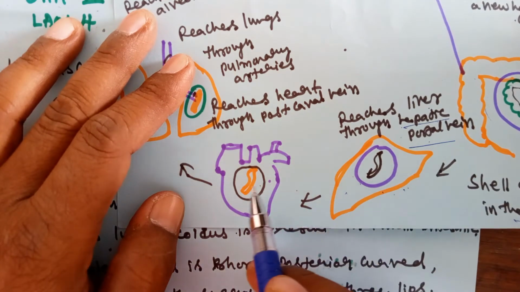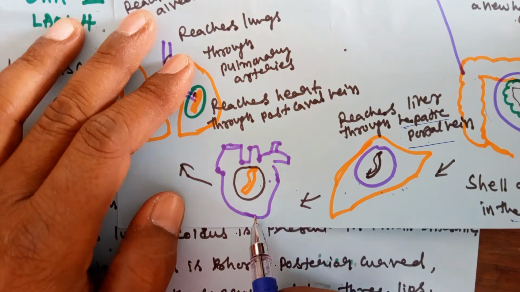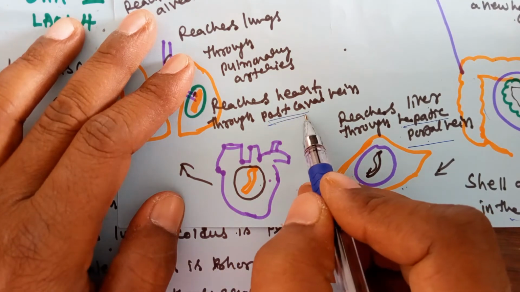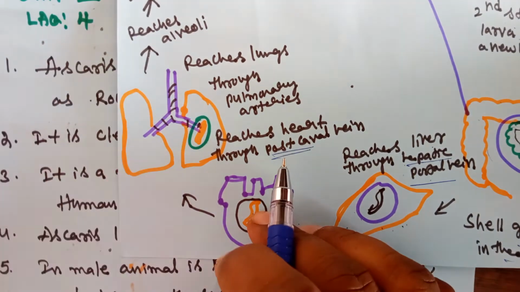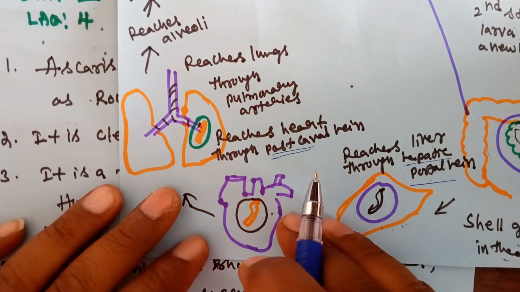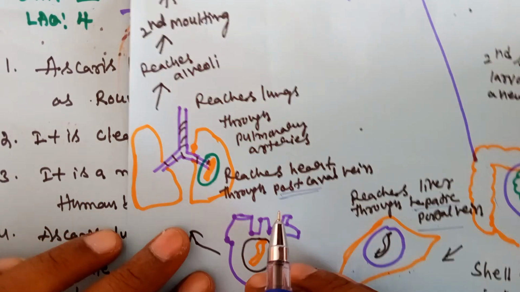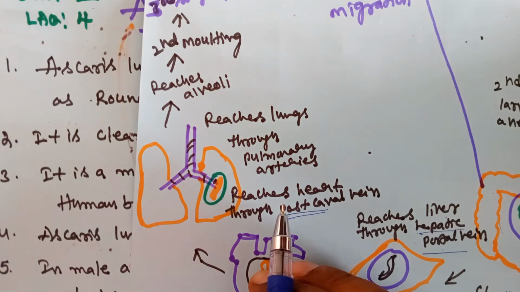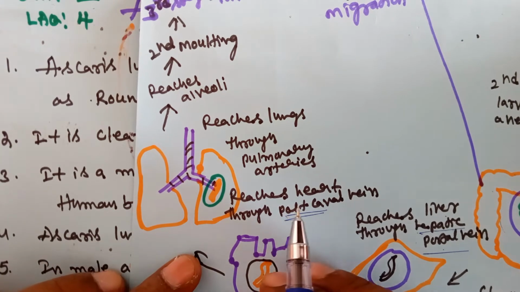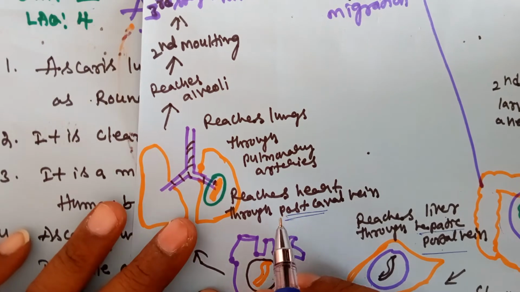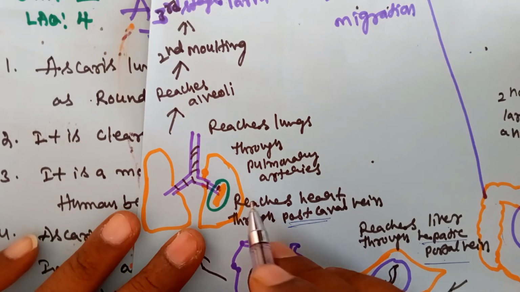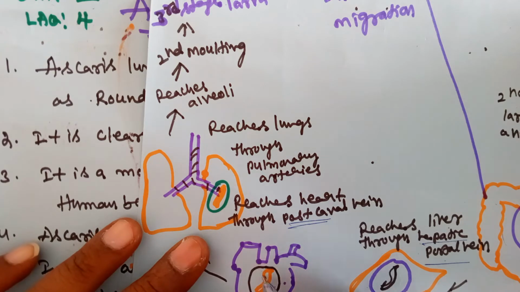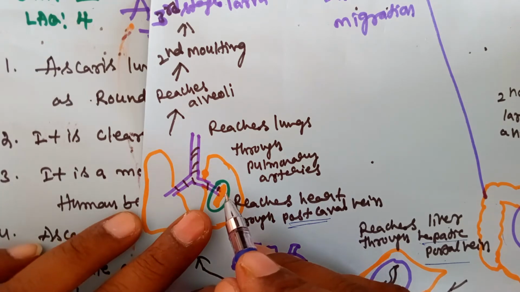The larva also reaches the heart through the postcaval vein. Where does the deoxygenated blood finally reach? It reaches the lungs for exchange of gases. Deoxygenated blood means carbon dioxide blood, and the carbon dioxide reaches the lungs. But now the larva can also reach the lungs.